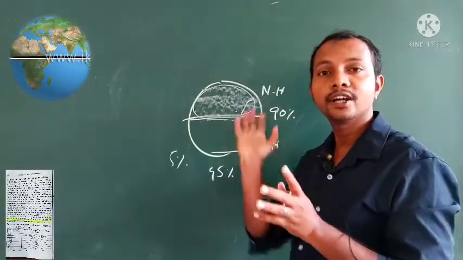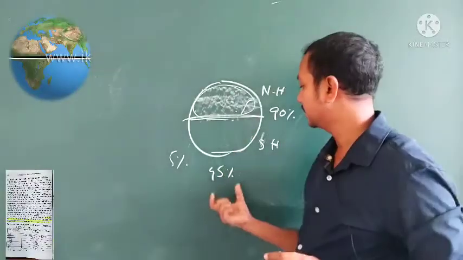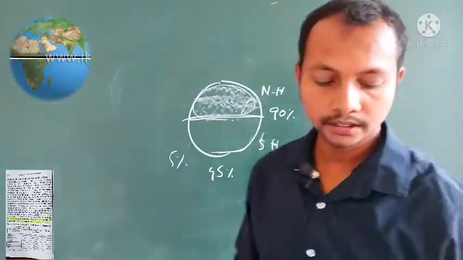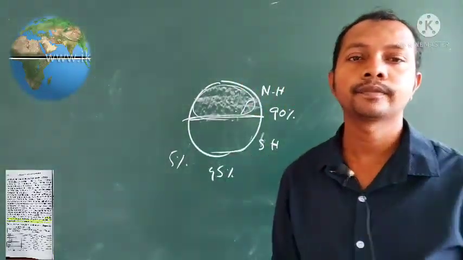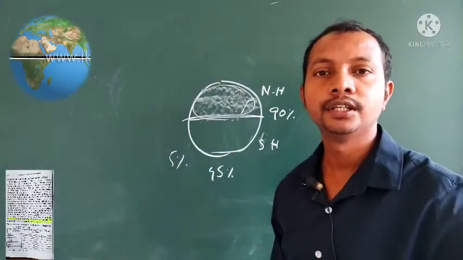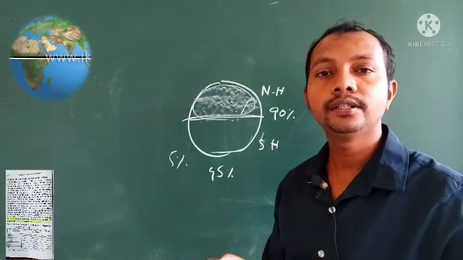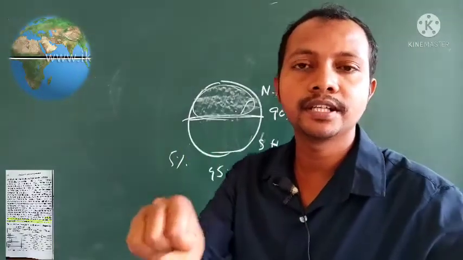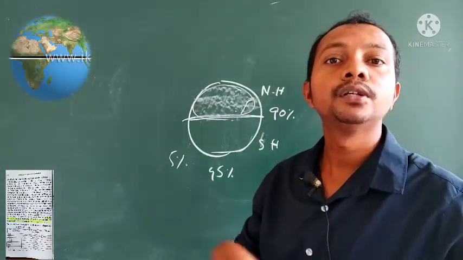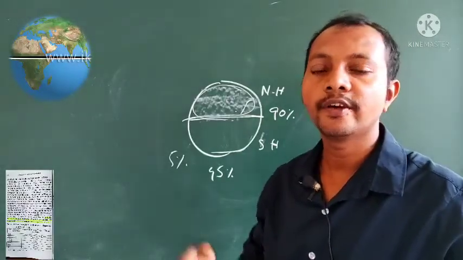Only the 5% area of the northern hemisphere alone is keeping 45% of the total population, I mean the top one, 90%. That may be the reason why the 5% area is keeping so large a number of people, because those 5% areas are having more facilities.